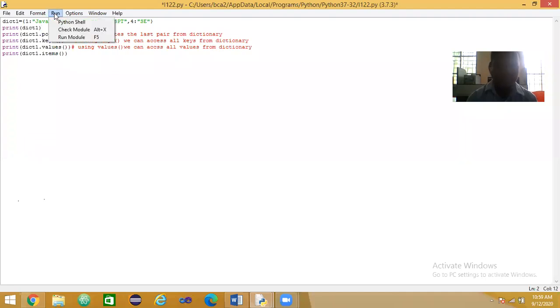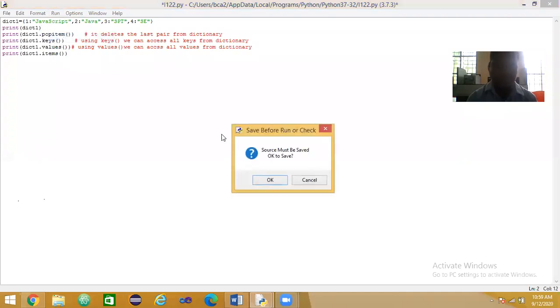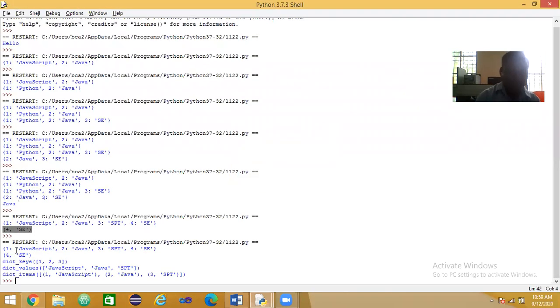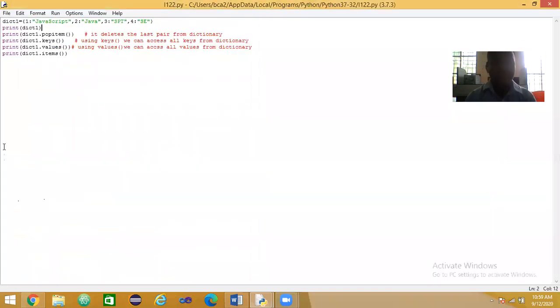Okay, once we run this program, here is the output, dict keys. Keys are 1, 2, 3. Okay, already we popped the last one, no? Okay, good. Somebody said already popitem, I popped this one. And what I will do, I will delete this one.